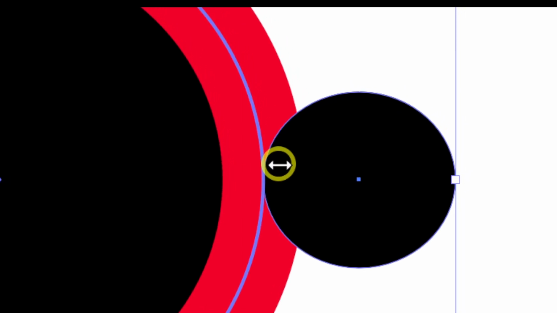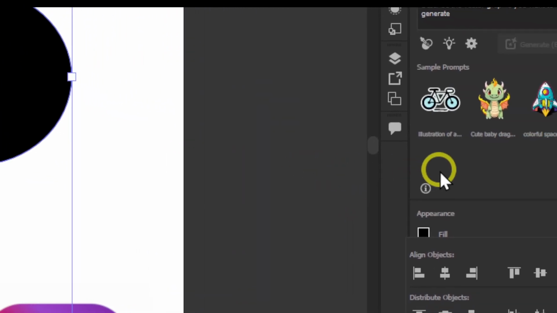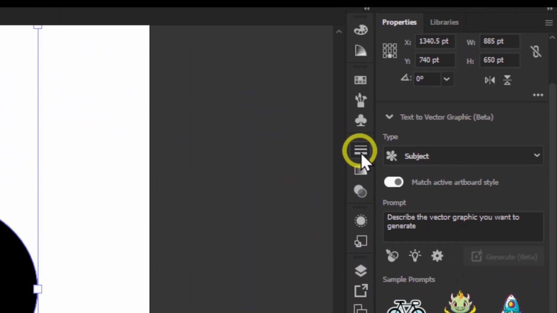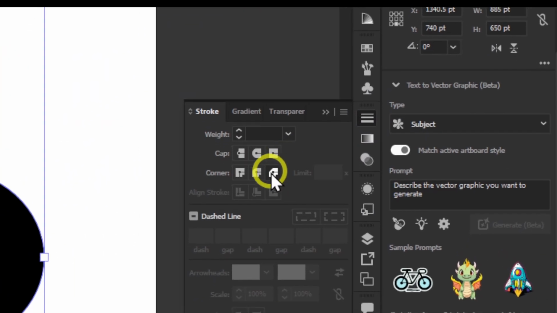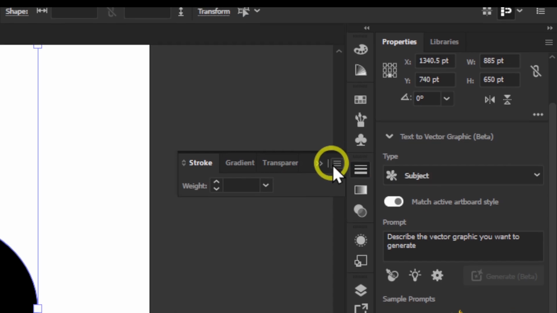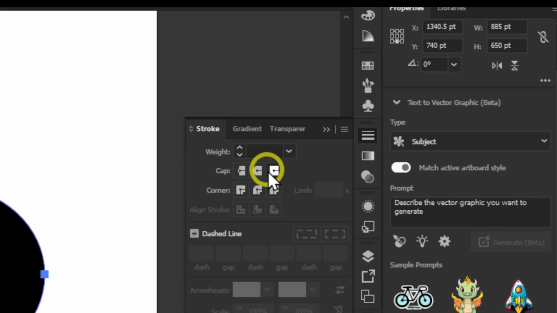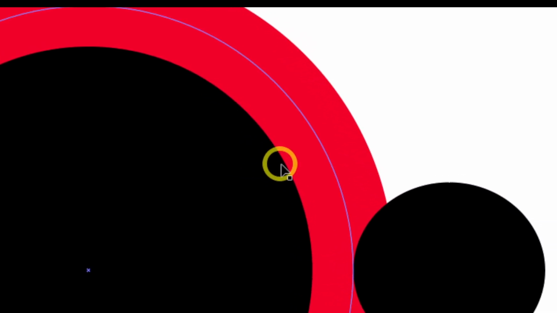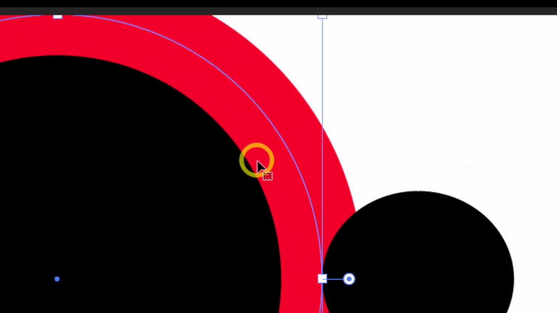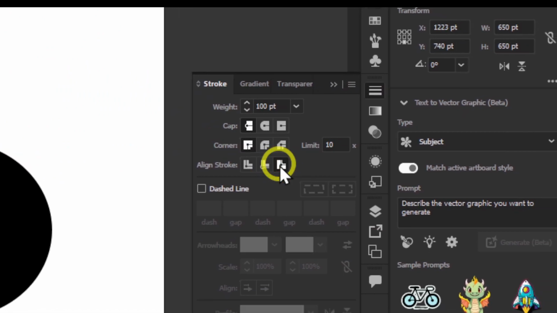But here, I know I showed you this before, but something important to mention is that if you go to stroke, and here make sure, if it's hidden, just click on show options, and here you have more options, right? And now if you click on your stroke, and here you select align stroke to outside.